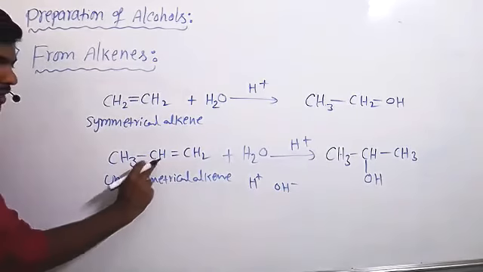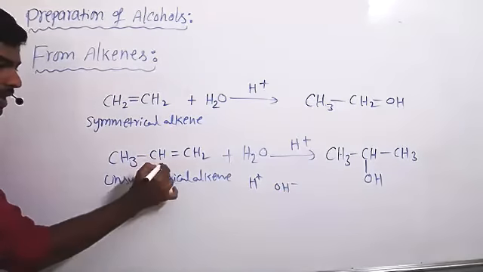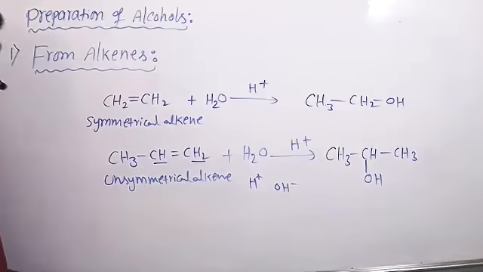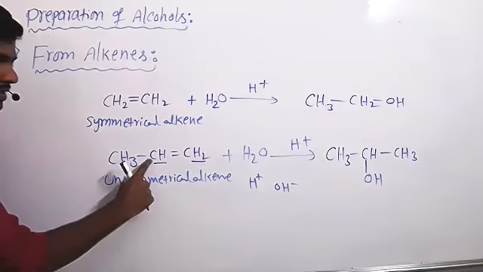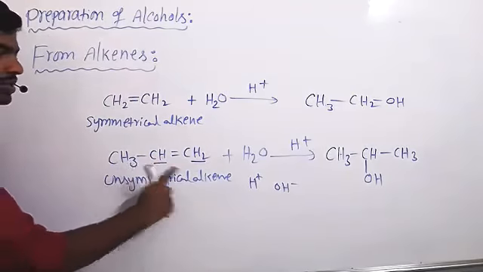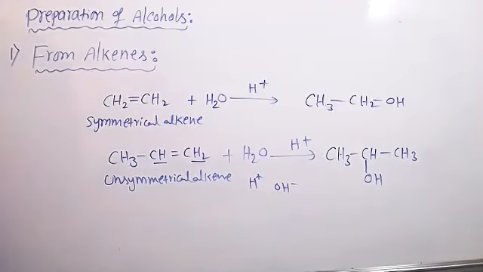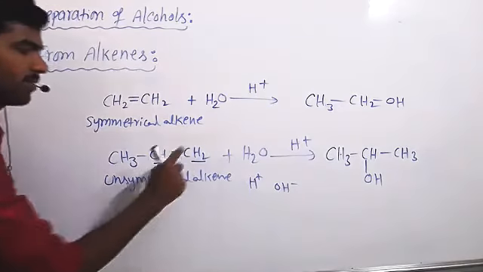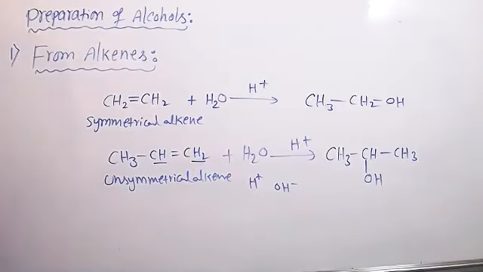So these both are double bonded carbons. Here this carbon has only 1 hydrogen, this carbon has 2 hydrogens. The carbon which has fewer hydrogens, to it the OH group is attached, and the other one gets hydrogen. This is Markovnikov rule.